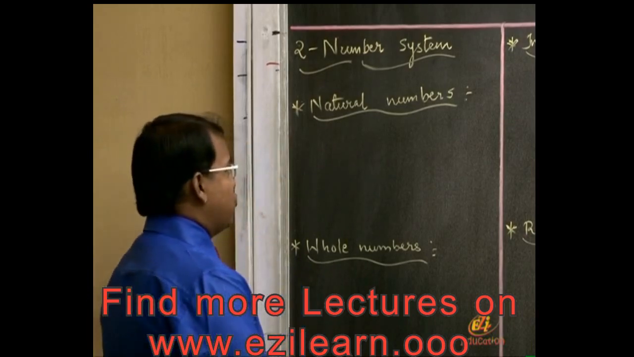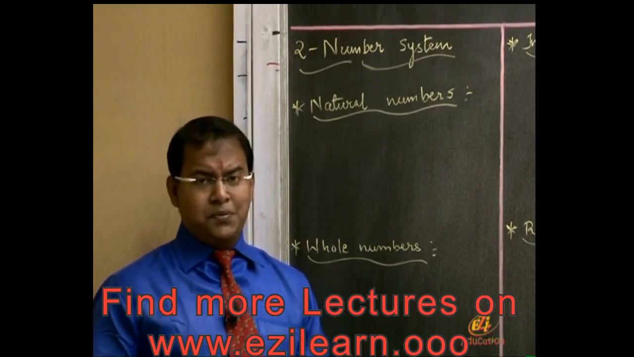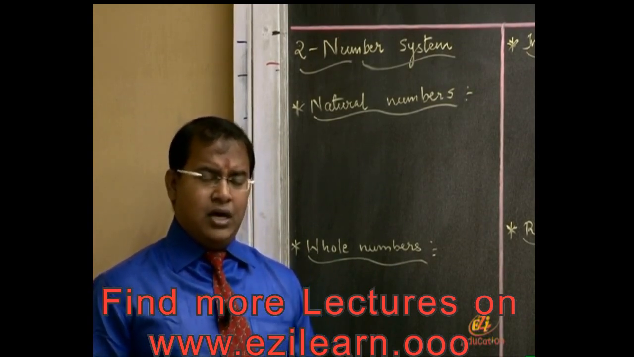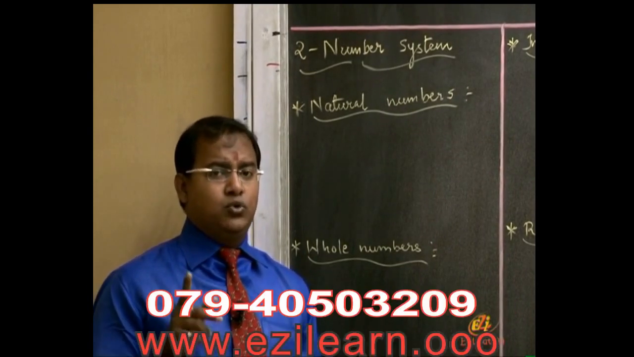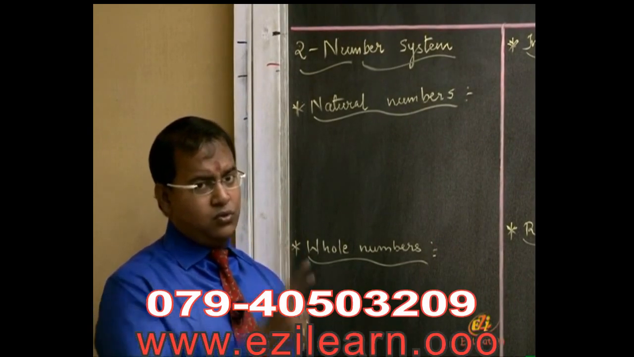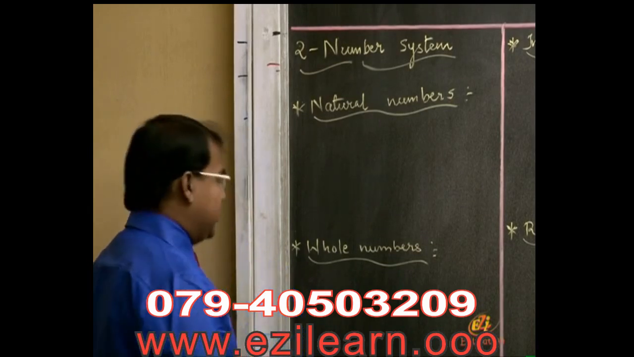First is natural number. You all know about natural numbers. You will be speaking out, sir, we know natural number. Its symbol is capital N. It starts from 1 and goes till infinity. So let us write the answer.